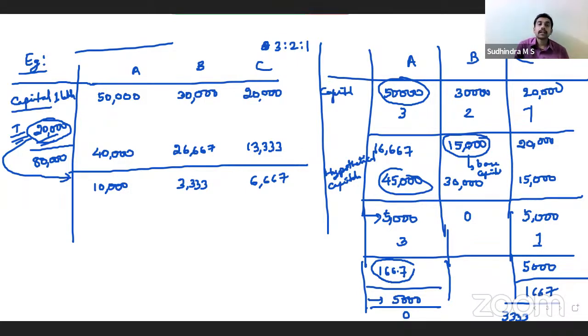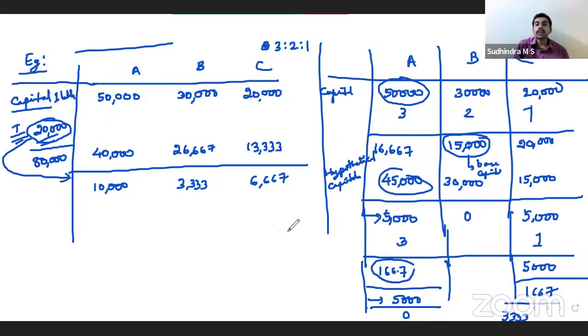Below that, we will pay partner C first to the extent of rupees 3,333. Correct? Yes. Everyone understood?